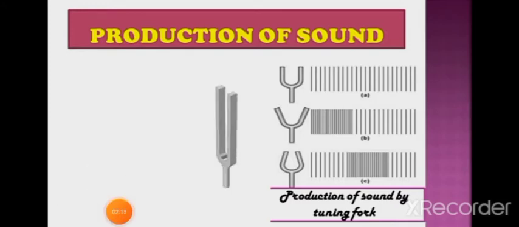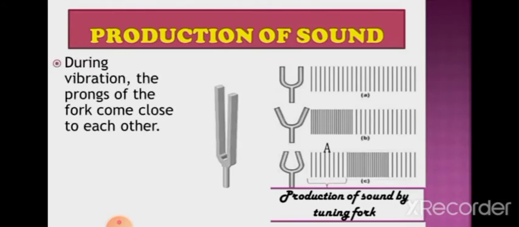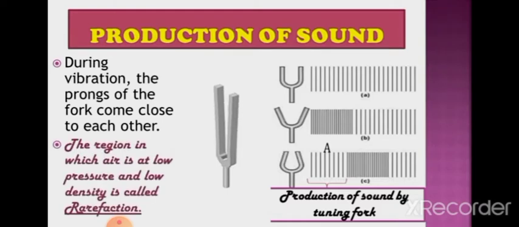Here you can observe the movement of the tuning fork. After hitting, this movement comes. When it is inside, then during vibration the prongs of the fork come close to each other. When they come close to each other, you can observe in the third figure that rarefaction comes out.